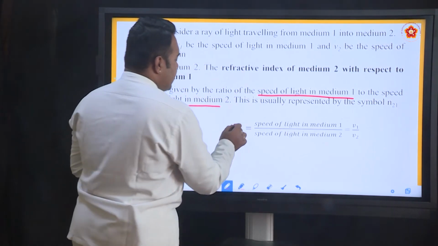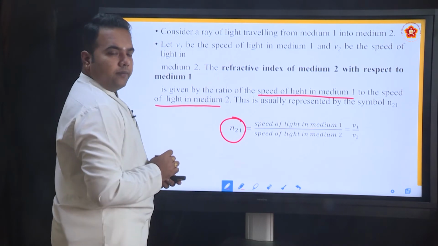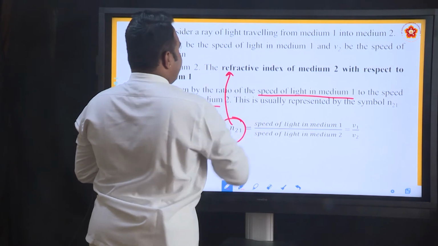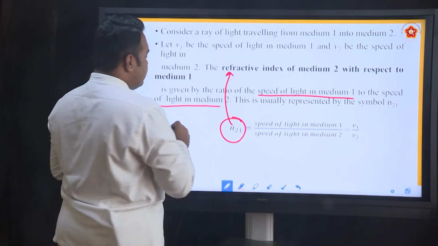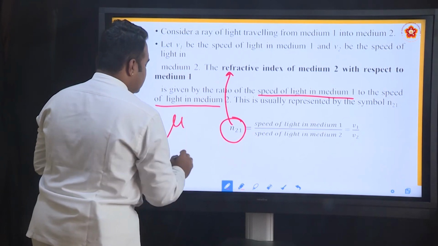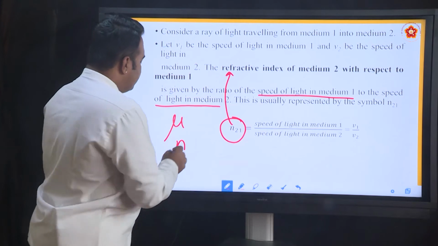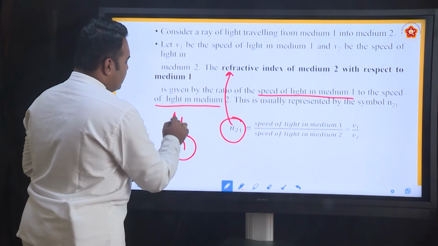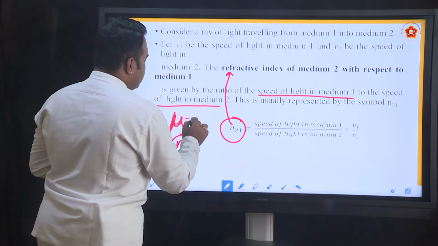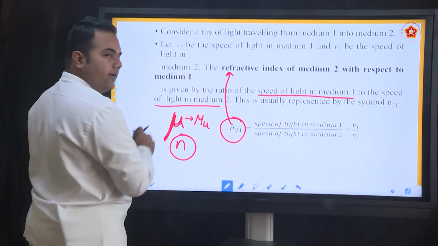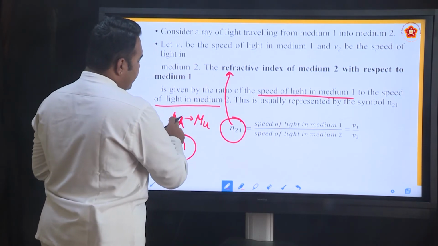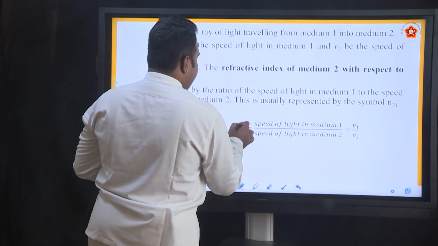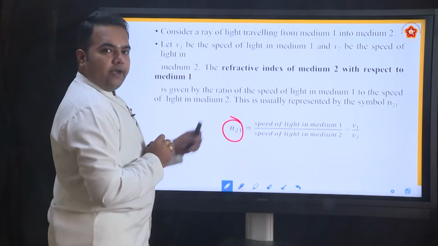So, this is how we write. Now, this notation is very, very important. n21, n denotes the refractive index. Refractive index is denoted by the letter n. Some books will give this symbol, some books will give n, most of your books will follow n. Some authors will give this particular representation, this is a Greek alphabet called mu, and sometimes they use this alphabet to denote the refractive index. So, let us follow the book and say that n denotes the refractive index.